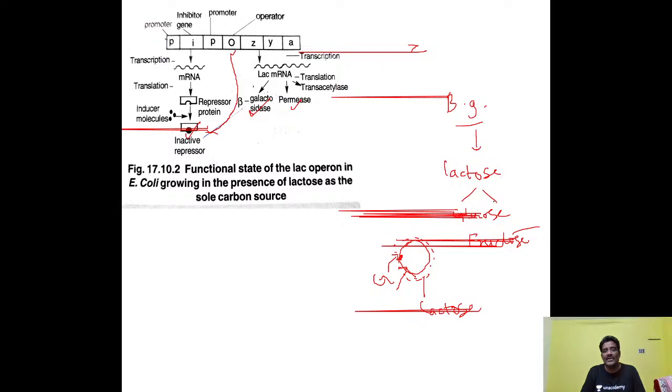Actually here is one more important function. Inside the cytoplasm, glucose is not directly there. Inside this E. coli bacterium, some lactose is there, or glucose. Glucose is absorbed, and finally the repressor protein becomes inactive because of the changes in its chemical activity. So the operon concept will be switched on.